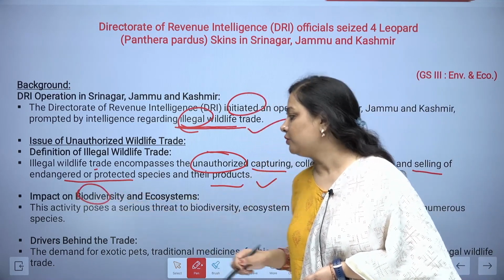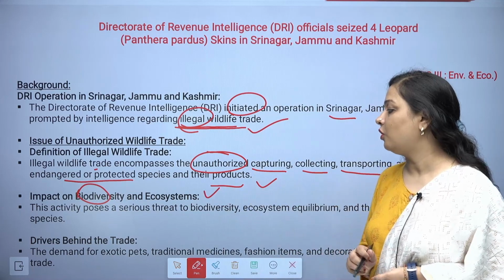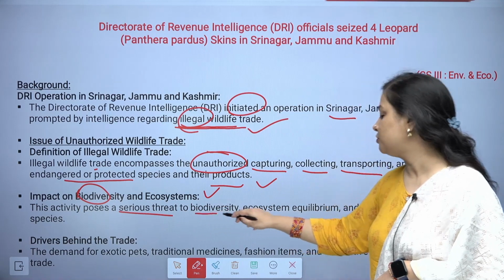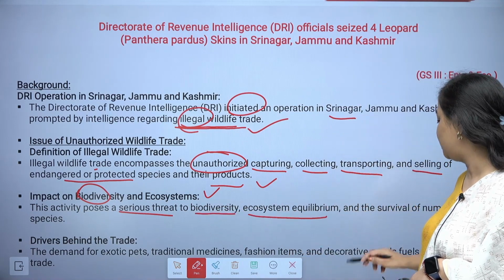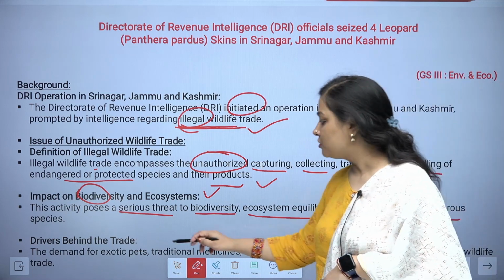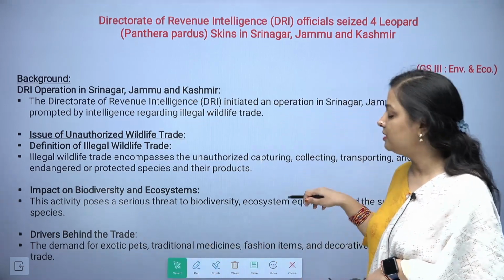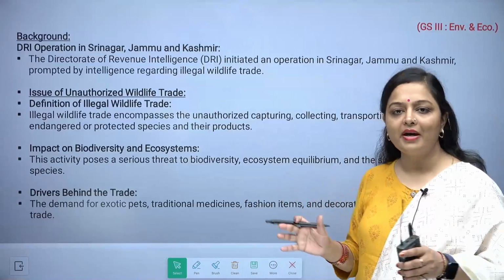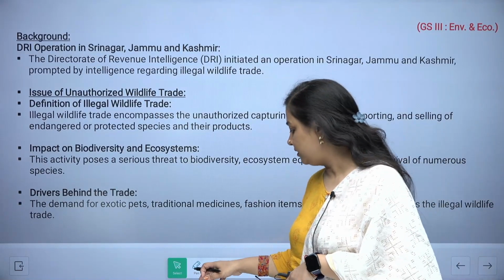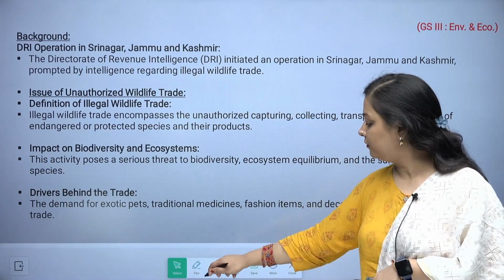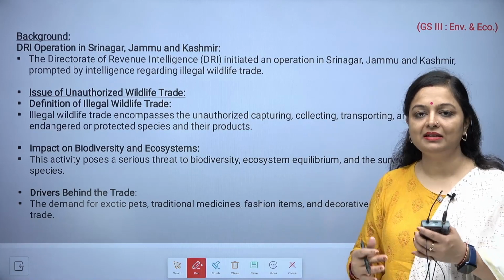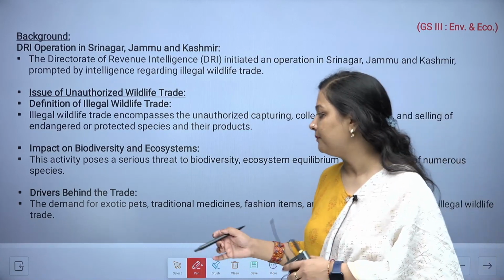Now, what is the impact on biodiversity as well as on the ecosystems? This activity poses a serious threat to biodiversity, ecosystem equilibrium and the survival of numerous species. Because of the whole web, that is being impacted. If any animal becomes extinct, that impacts our ecosystem very badly.